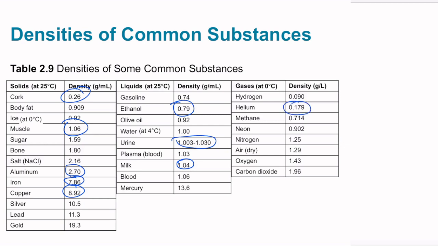Helium is 0.179. So helium is very low. We see that hydrogen is even less dense than helium at 0.090. And neon is 0.902. So density is mass over volume and is often expressed as grams per milliliter, but for gases, density is expressed as grams per liter.